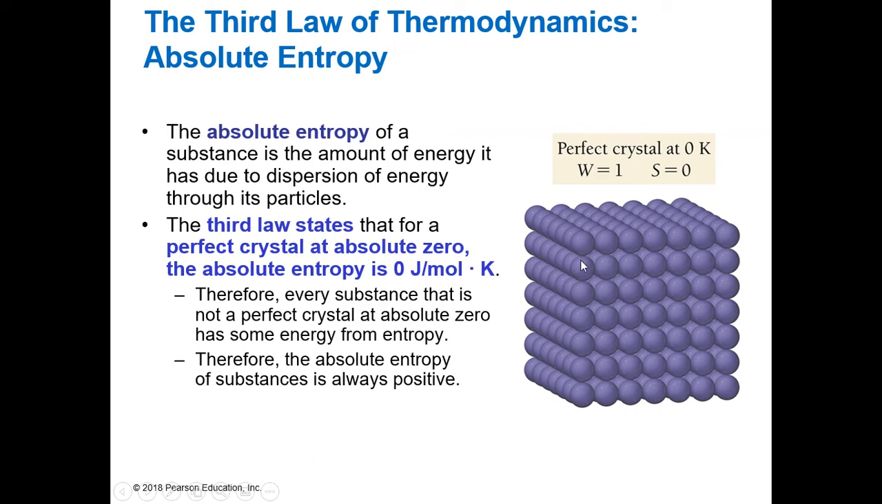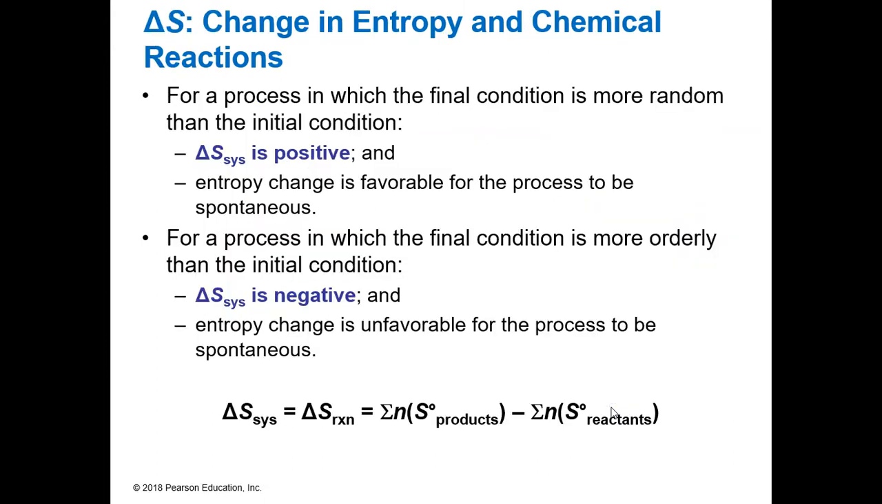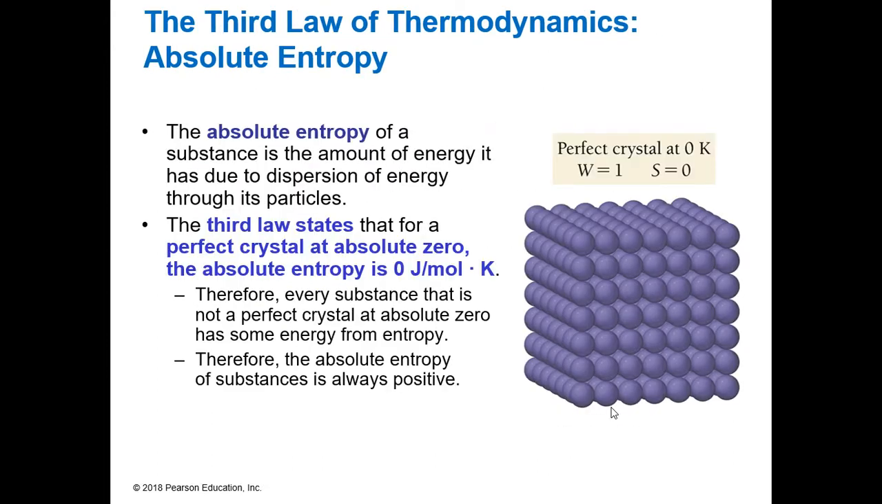So for a perfect crystal, and if we are at a temperature of absolute zero, so 0 Kelvin, the entropy of this crystal will be 0 joules per mole Kelvin. So this is the only substance that will have a 0 joule per mole Kelvin. This is the absolute entropy of this crystal. Entropy, we said, is always increasing. It is always positive. So the only one that will ever be 0 would be a perfect crystal. Everything else does have some entropy associated with it.